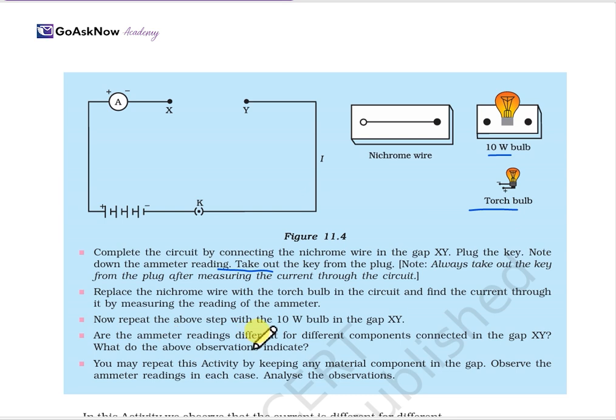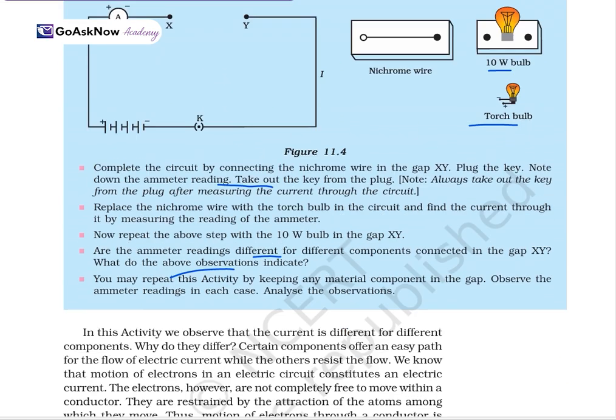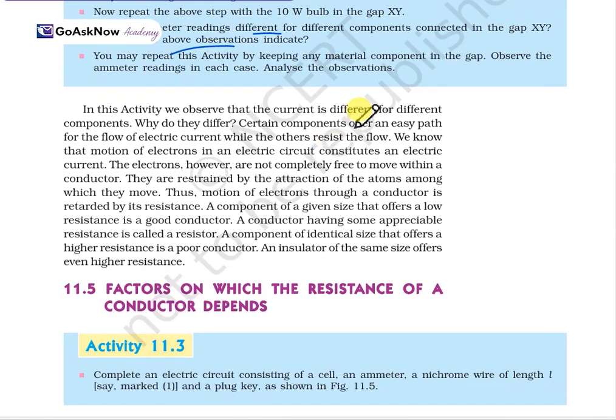Now, are the ammeter readings different for the different components connected in the gap XY? What do the above observations indicate? You'll have to indicate that. From this activity, we observe that the current is different for the different components. Why is it different? Certain components offer an easy path for the flow of electric current, while others resist the flow. We know that the motion of electrons in an electric circuit constitutes electric current. The electrons, however, are not completely free to move within the conductor. They are restrained by the attraction of the atoms among which they move.